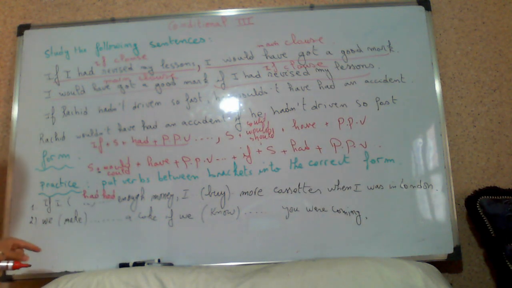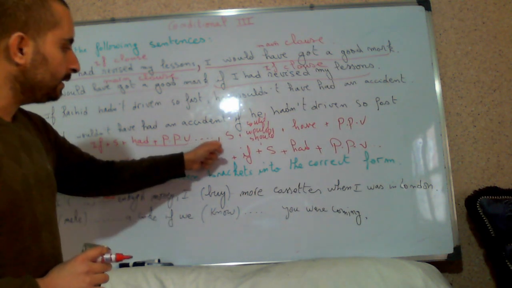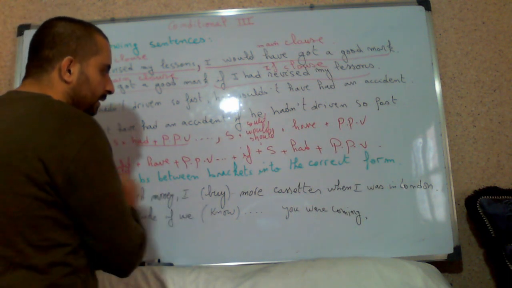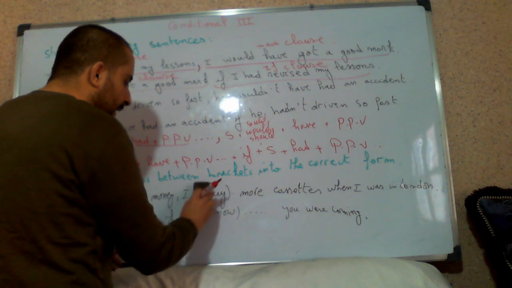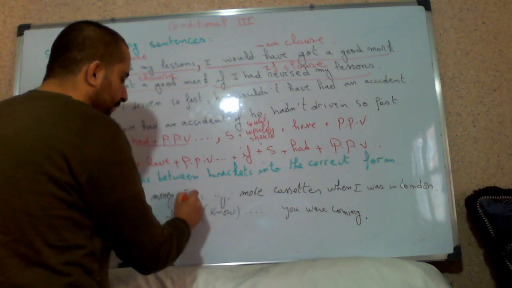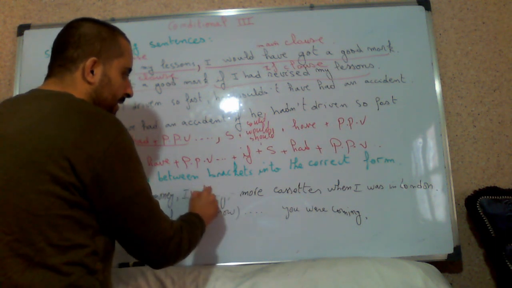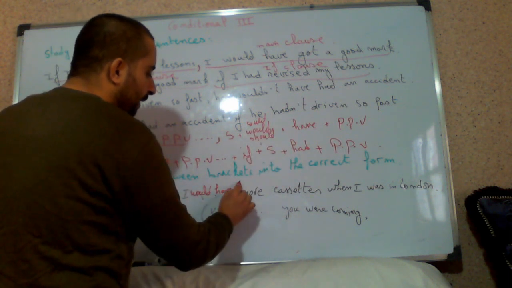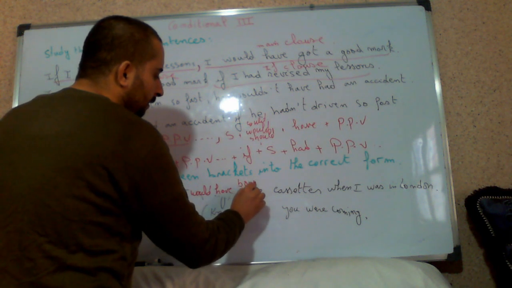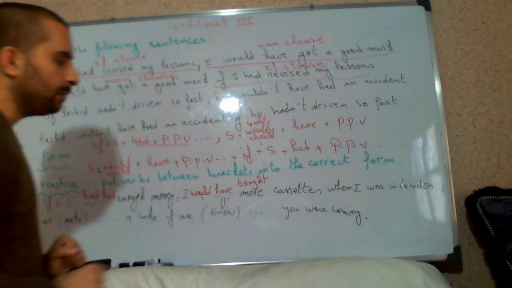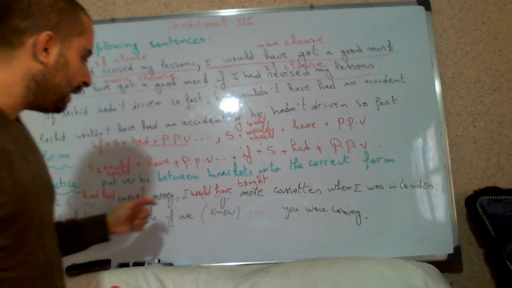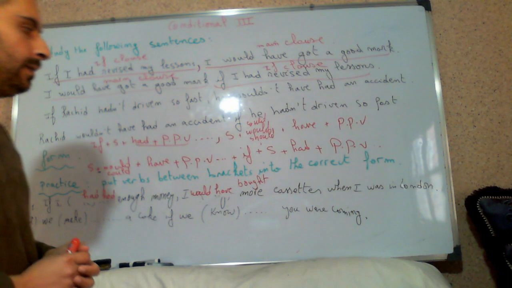If I had enough money, finish your clause, comma, subject plus would plus have plus past participle of buy, it is bought, more cassettes when I was in London. So it becomes: if I had enough money, I would have bought more cassettes when I was in London.